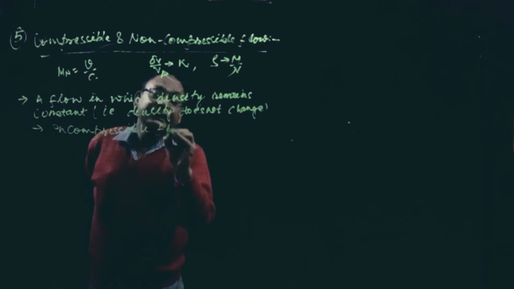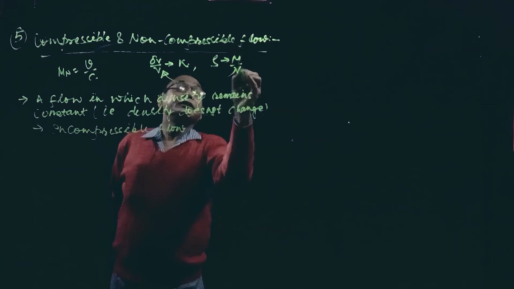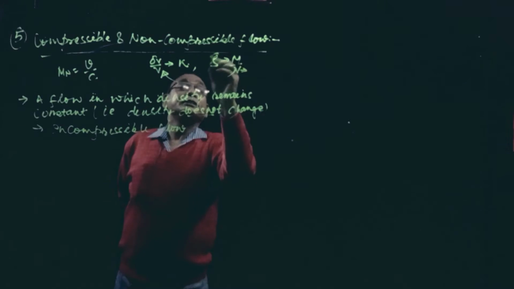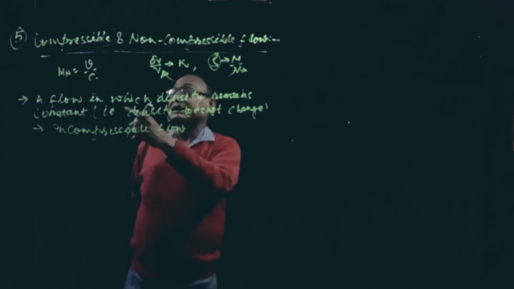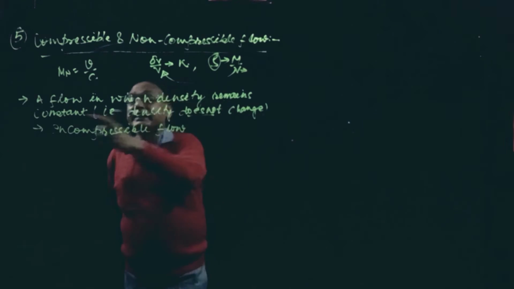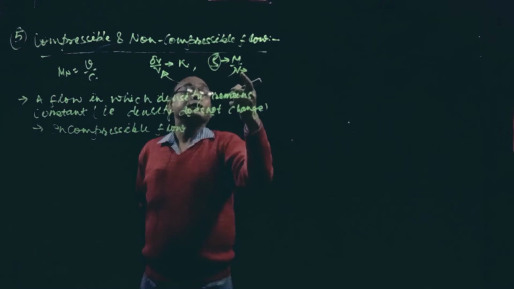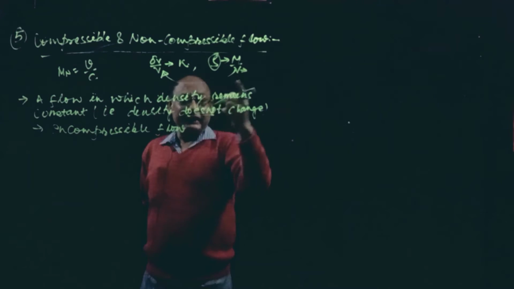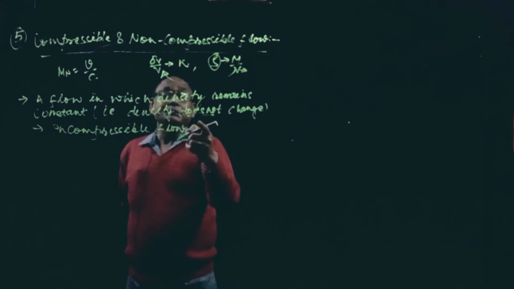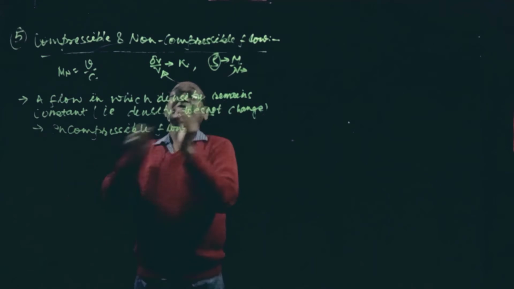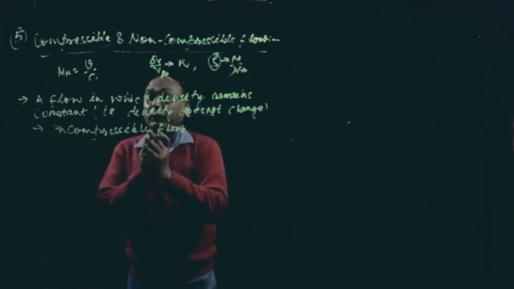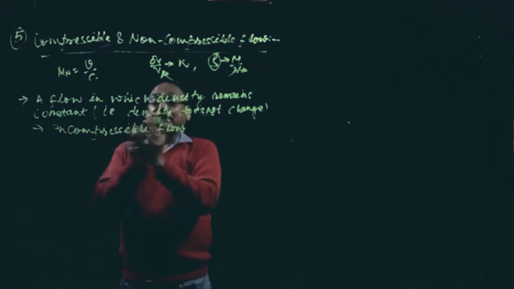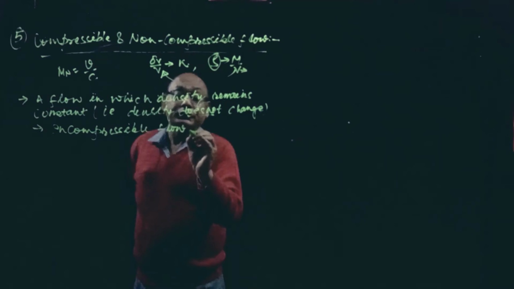See, density means mass density. If you are not changing the volume, there is no change in density. So a flow in which density remains constant. Density is fixed because you are not changing the volume. If density is constant, there is no change in volume, so you cannot compress the system. So that is called incompressible flow.